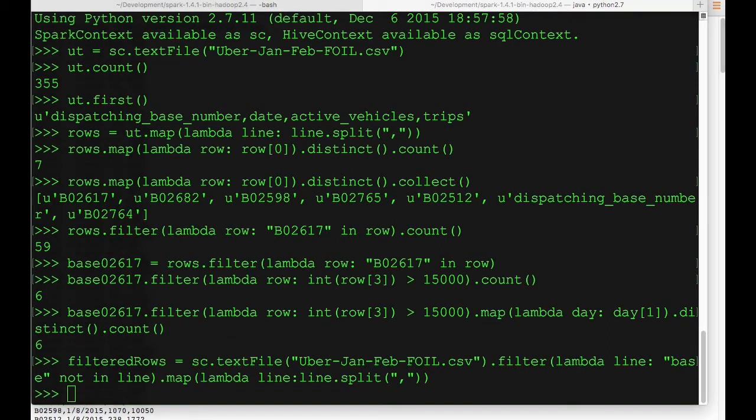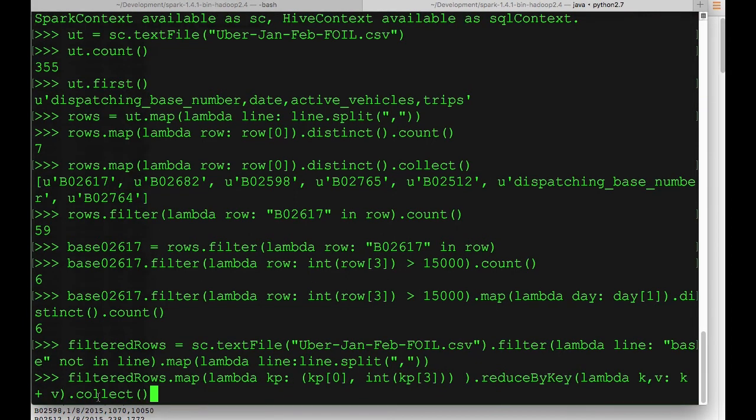For example, we can determine the total number of trips for each base by, first of all, creating a new RDD from filtered rows with map. We're going to create a pair RDD that contains keys and values, the key here being the base name and the value being the trips for that particular day.